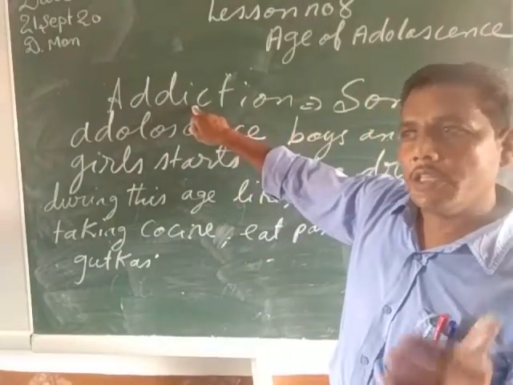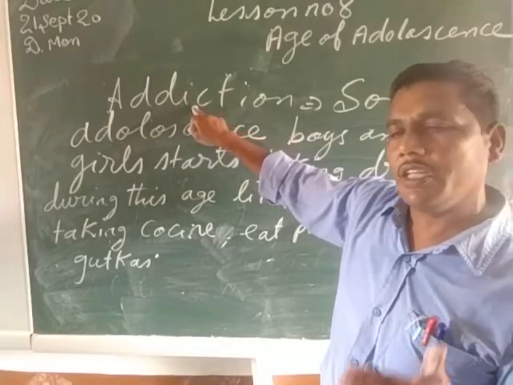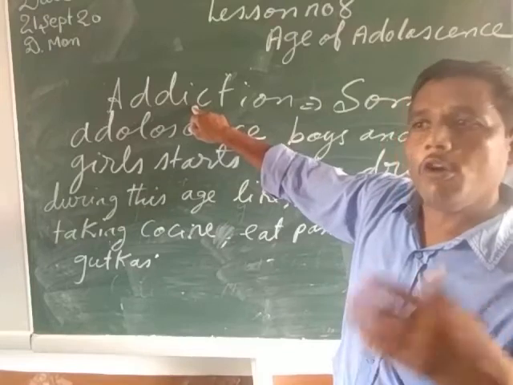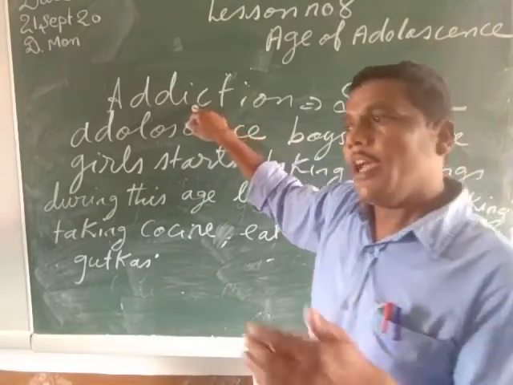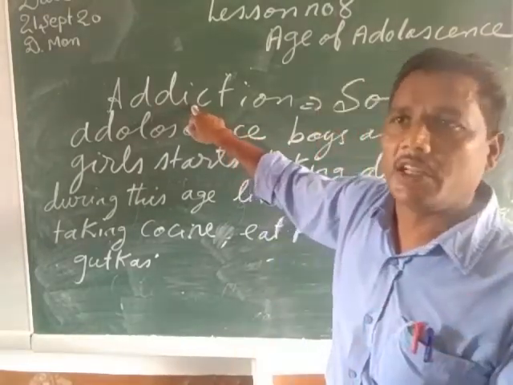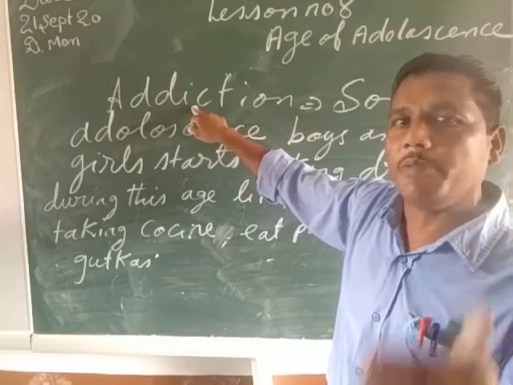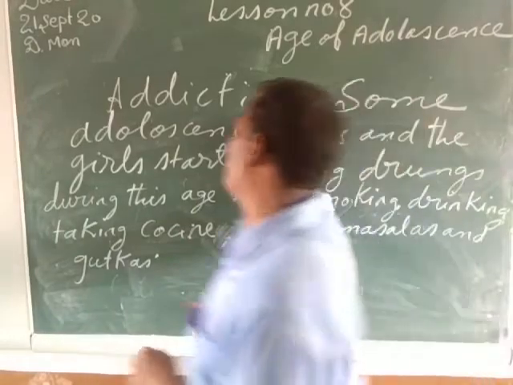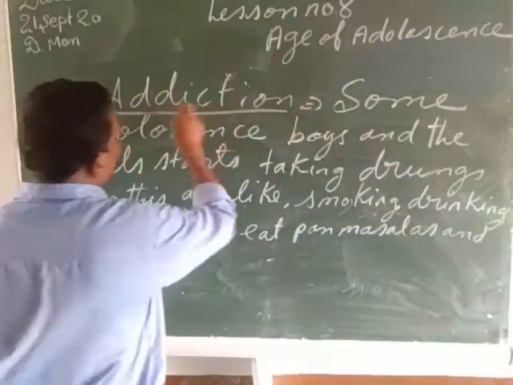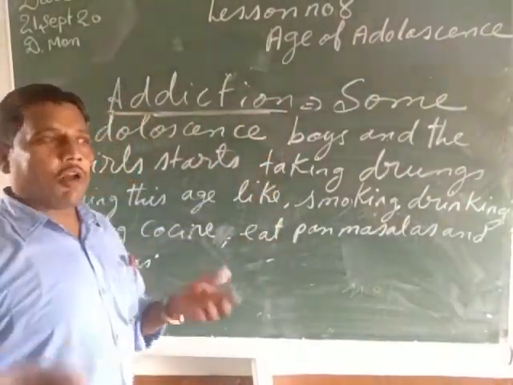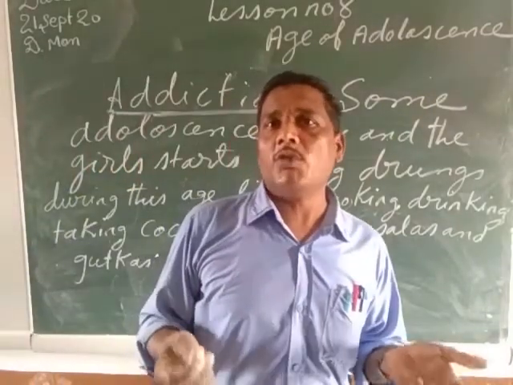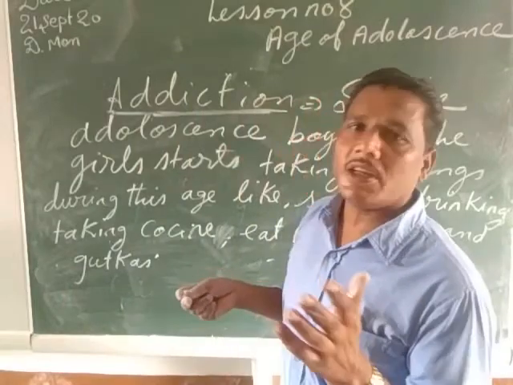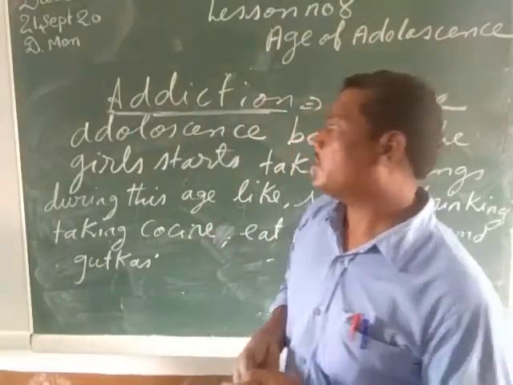When the boys and girls of the teenage or adolescence age start smoking, drinking, or taking pan masalas or gutkhas or any other type of drugs, and it becomes a daily habit and they are unable to live without it, that condition is called addiction. By any means they have to take the drugs, then only will they feel better, otherwise they will not feel better at all. So it becomes their need, without which they cannot survive.